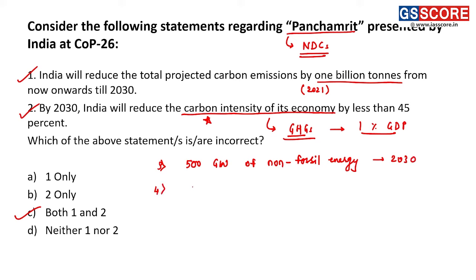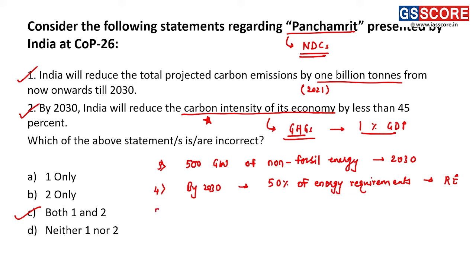Fourth Panchamrit is that by 2030, 50% of the energy requirements will be met through renewable energy. So that is the fourth one.